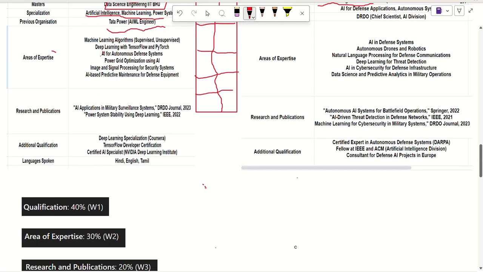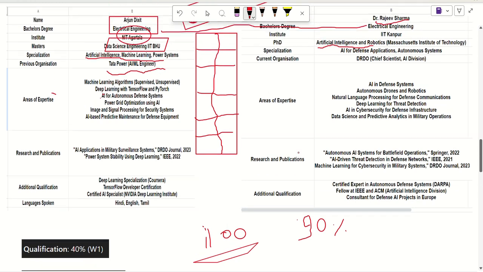For example, we are calculating a score for each expert out of 100, indicating how relevant an expert is to our candidate. So let's say if our candidate and expert have similar qualification, for that we have assigned a weight of 40.